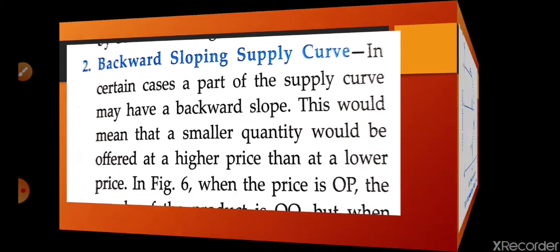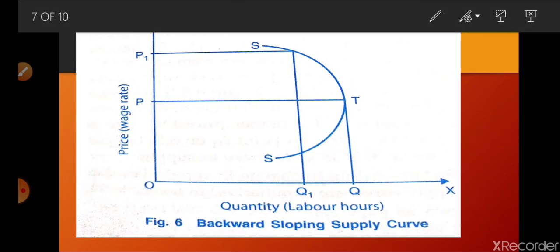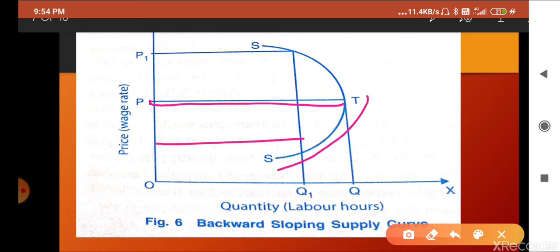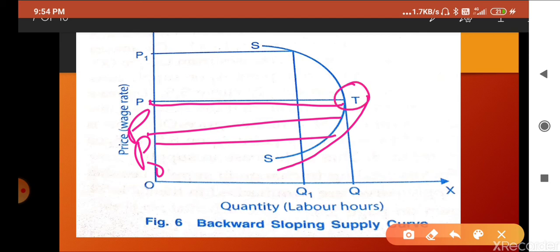So we can understand with the help of an example. See here, we have taken P and P1. While the price was P, supply increased with the prices P0, P1. Like that, supply was increasing. But when it reached point T, the salary became satisfactory, and afterwards the working hours changed. So we have taken quantity and labor hours on the axes. As the salary increases, the labor hours increase.